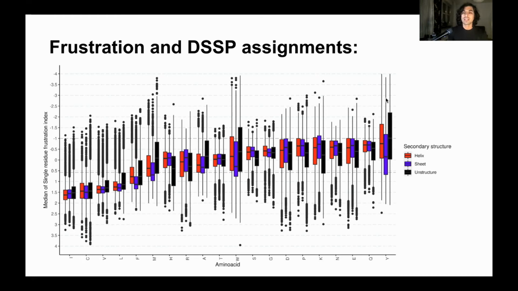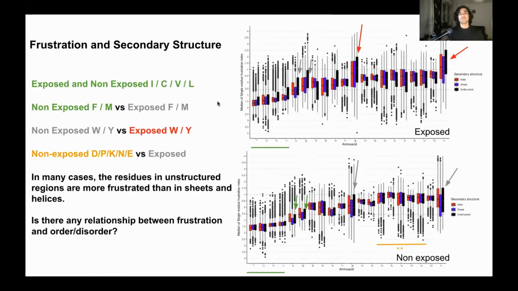For example, the unstructured residues usually have higher frustration than their structured counterparts. And for example, if we further separate this dataset into exposed and non-exposed, we can first see that the hydrophobics and the cysteine stay minimally frustrated for both the exposed and the non-exposed datasets, but there are some others that change.